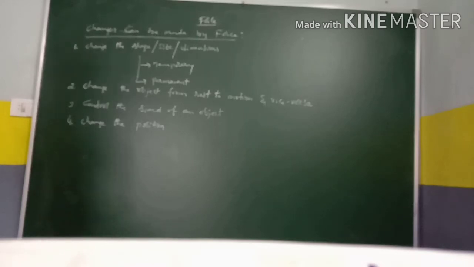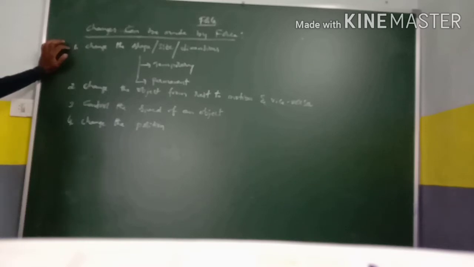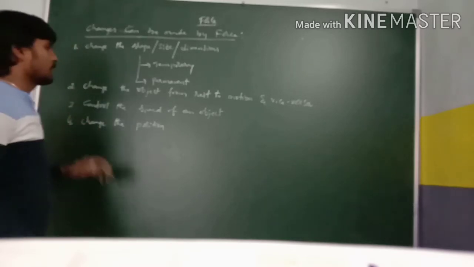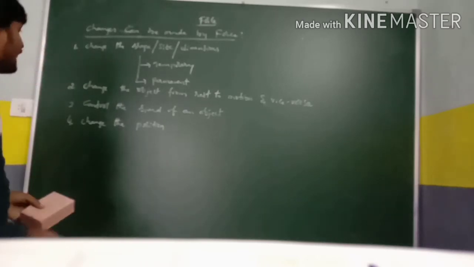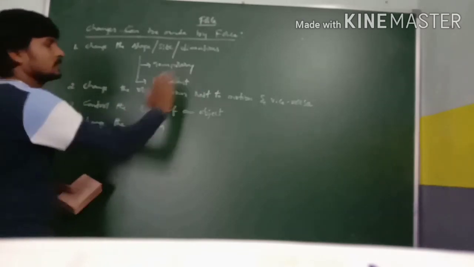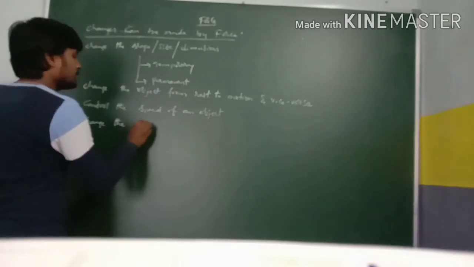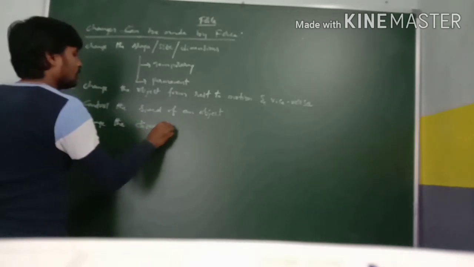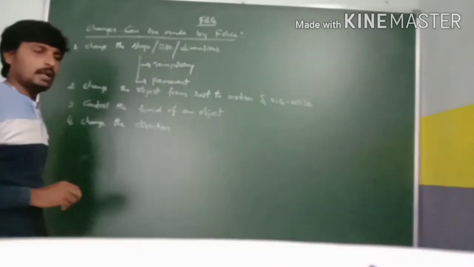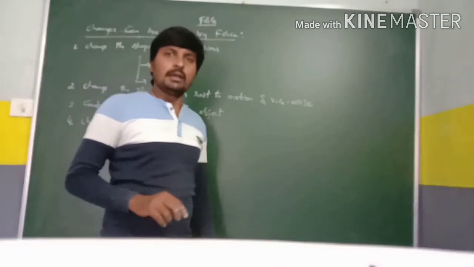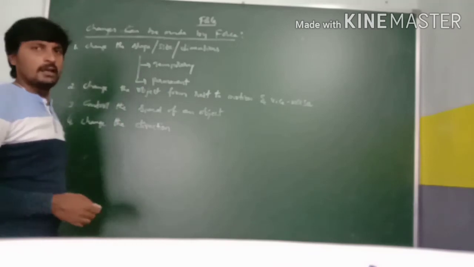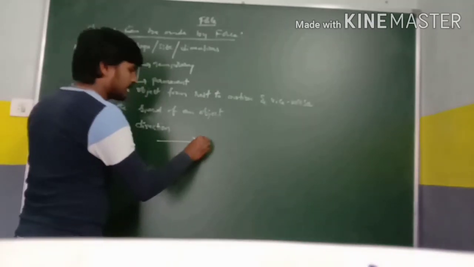So what are the changes we can make by applying force? We can change the shape, size, dimensions. We can change the object from rest to motion and motion to rest. We can control the speed of an object, and we can change the position, as we already discussed, and also we can change the direction of an object. For example, in the game of cricket, the bowler bowls a ball in this direction.